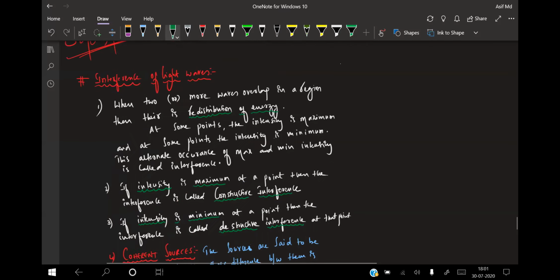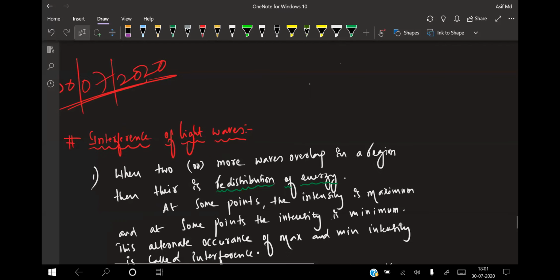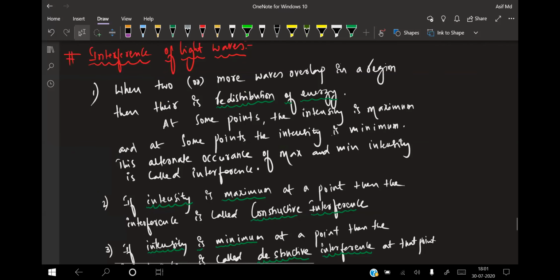Right now, what I did is we started with the interference of light. I told you that when two or more waves are superimposing or overlapping in a region, there will be a redistribution of energy. At some point the intensity is maximum, and at some point the intensity is minimum. This alternate occurrence of maximum and minimum intensity is called what?